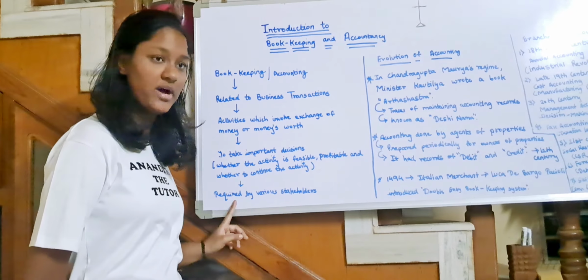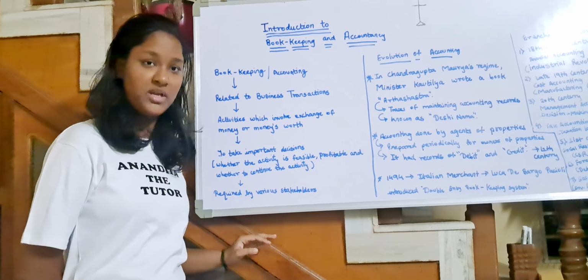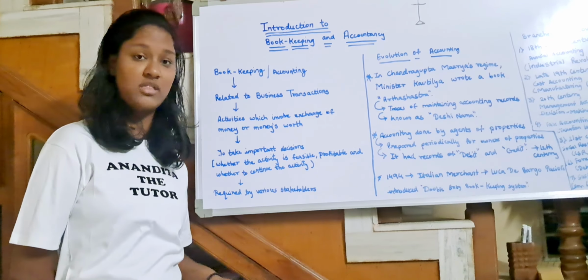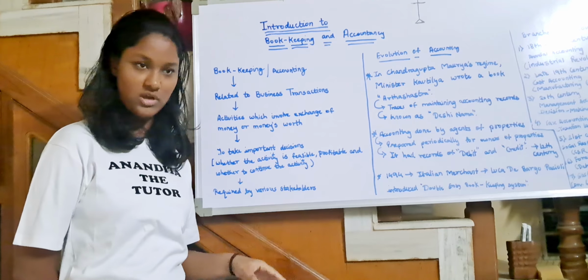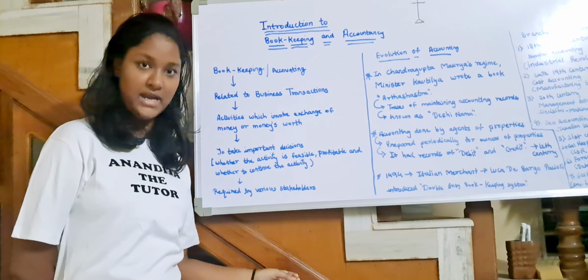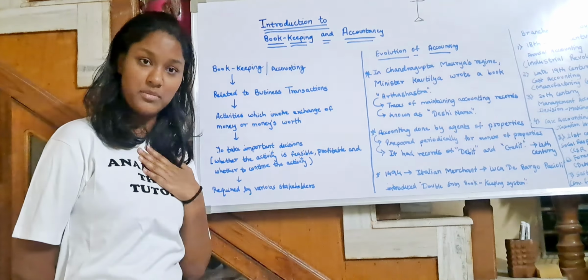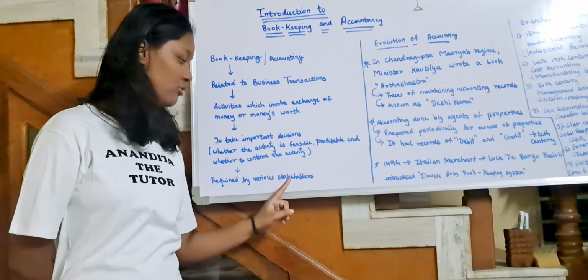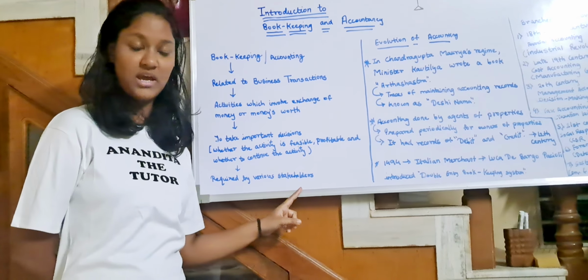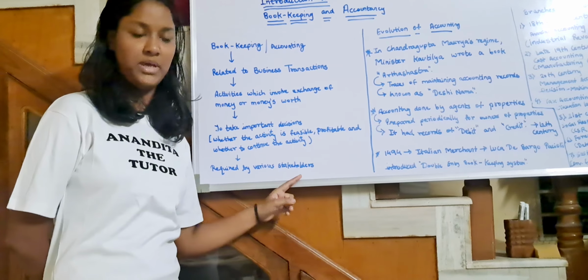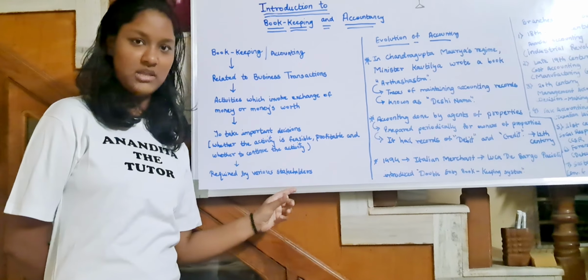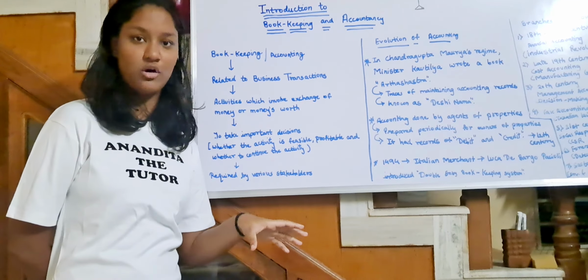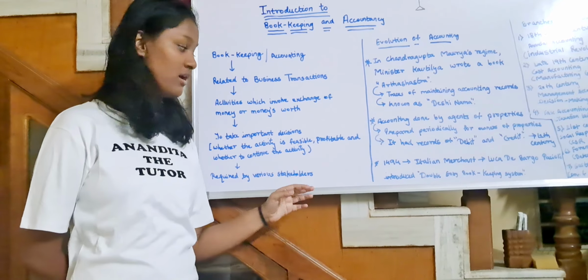Okay. So those decisions are taken with the help of accounting. And it is required by who? It is not only required by the proprietor or the manufacturers. It's required by everyone. Okay, so the proprietor, the manufacturers, the customers, the government, everyone needs it. Okay, these people are known as stakeholders. Now stakeholders is a new word for you all maybe. In any organization there are people who are connected to that organization. Those people are known as stakeholders.